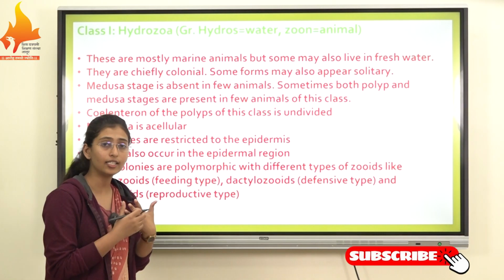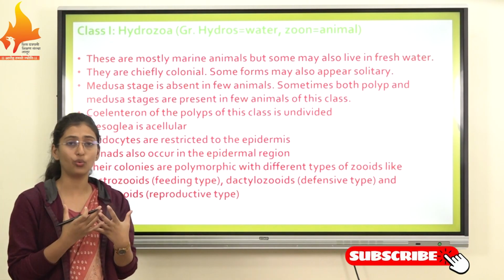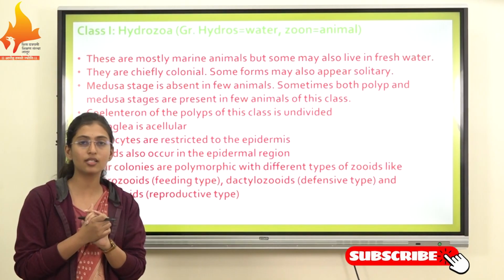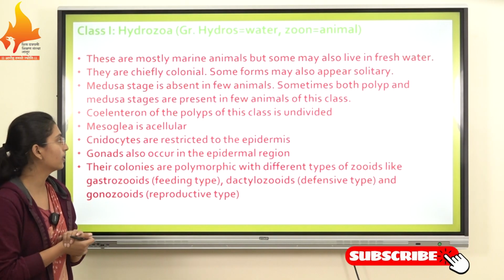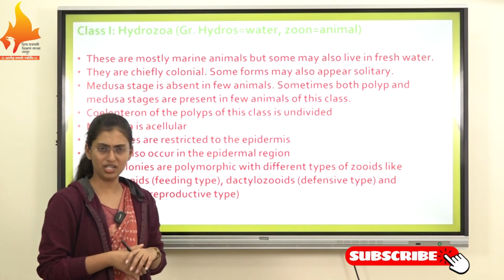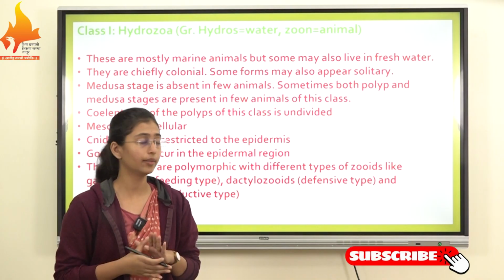Mostly all the animals live in colonies, though some forms may also appear solitary.